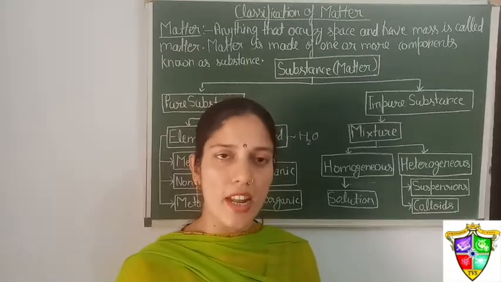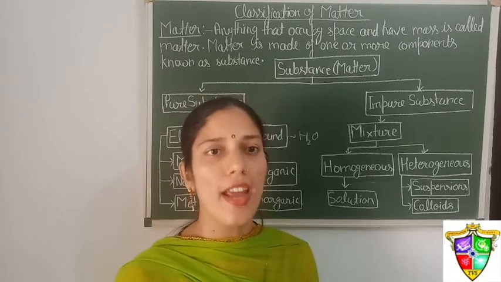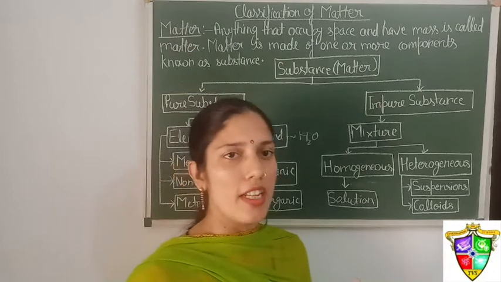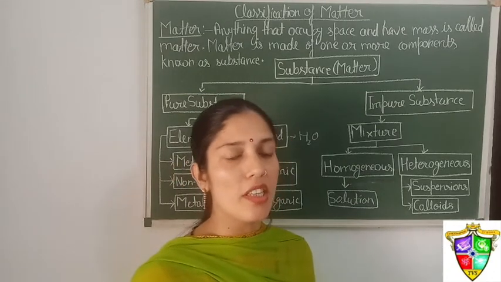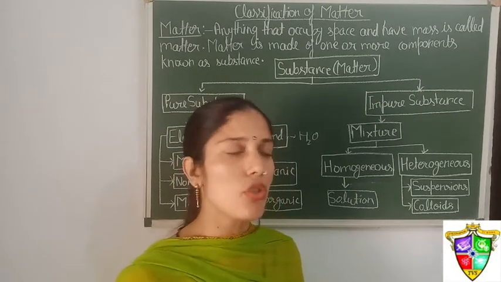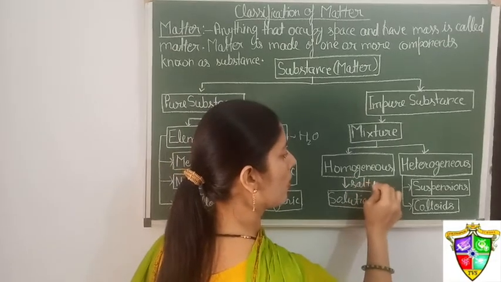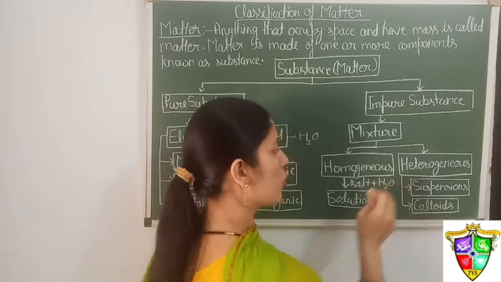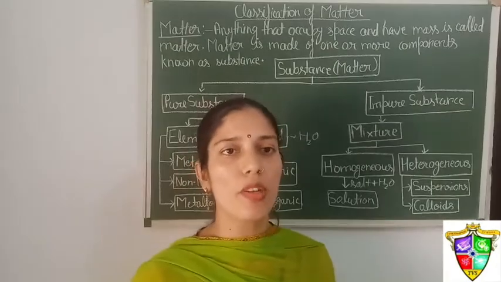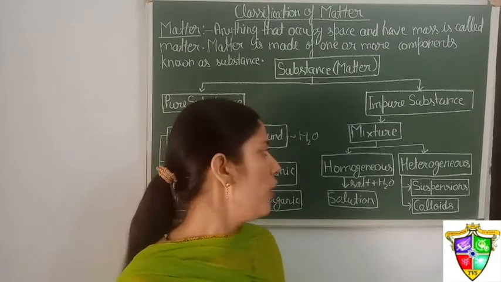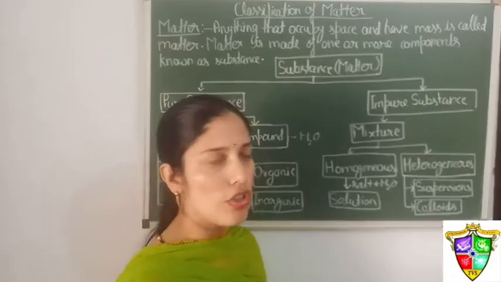So, mixtures are of two types, homogeneous and heterogeneous. Homogeneous mixtures are those mixtures where the concentration is the same throughout the mixture. For example, if we are mixing some salt in water, that forms a homogeneous mixture because the concentration or the amount of salt is the same throughout the water. So that's why they are also called solutions.